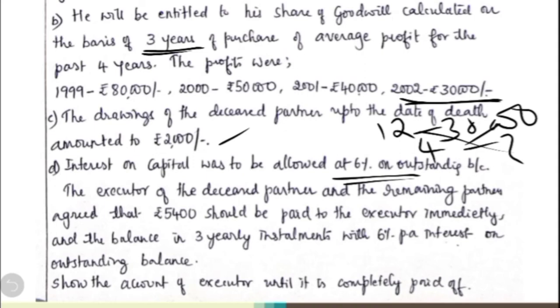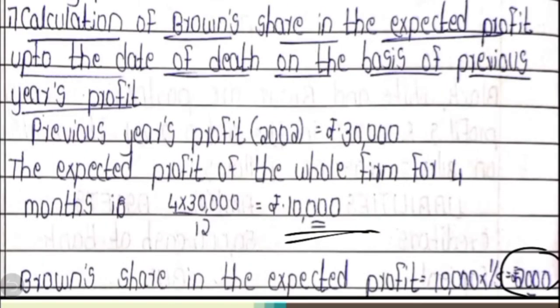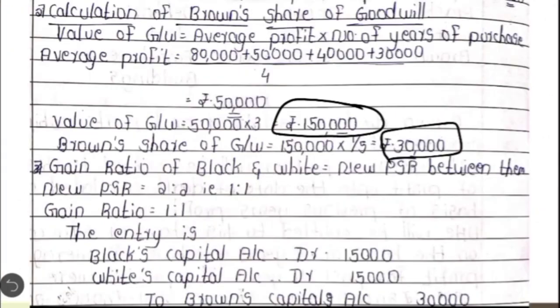So if it is 30,000, we are going to divide it by 3 to calculate the yearly installment to be paid, but that will be paid along with the interest of 6% per annum. So here the requirement is to show the account of the executor until it is completely paid off. We have already discussed the working notes relating to various calculations: the first one relating to the deceased partner's share in the expected profit for 4 months, then his share in the goodwill, and also interest on capital, and one extra item, that is drawings, is given.